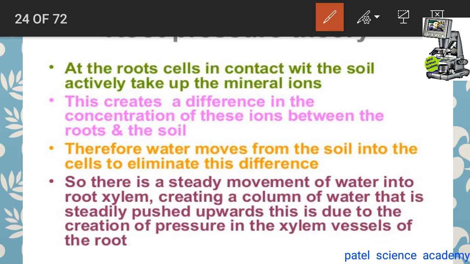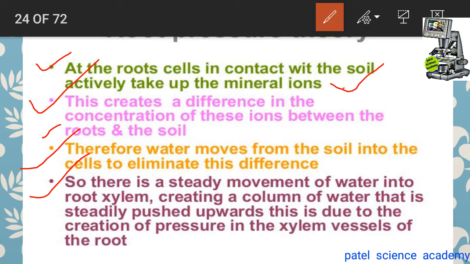Root pressure is actually a hydrostatic pressure developed in the living cells of the cortex. The root cells, in contact with the soil, actively take up minerals and ions. This creates a difference in the concentration of these ions between the roots and the soil. Therefore, the water moves from the soil into the cells to eliminate this difference.